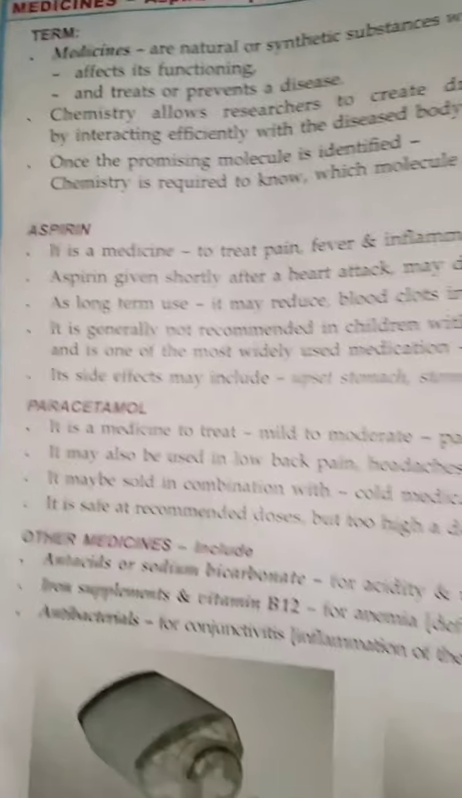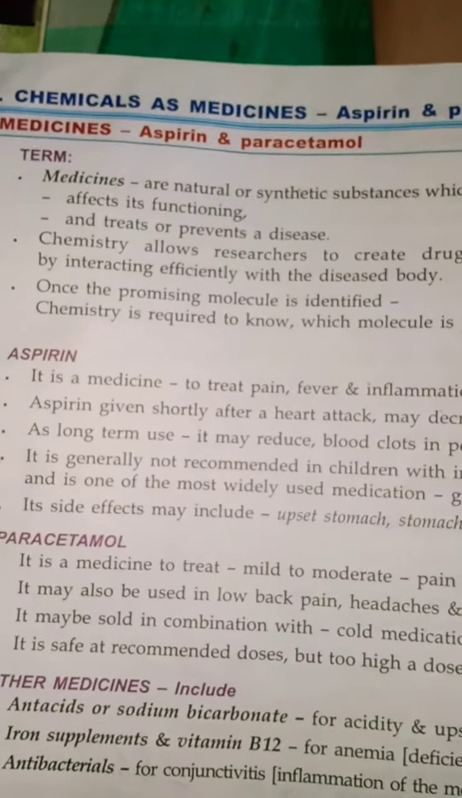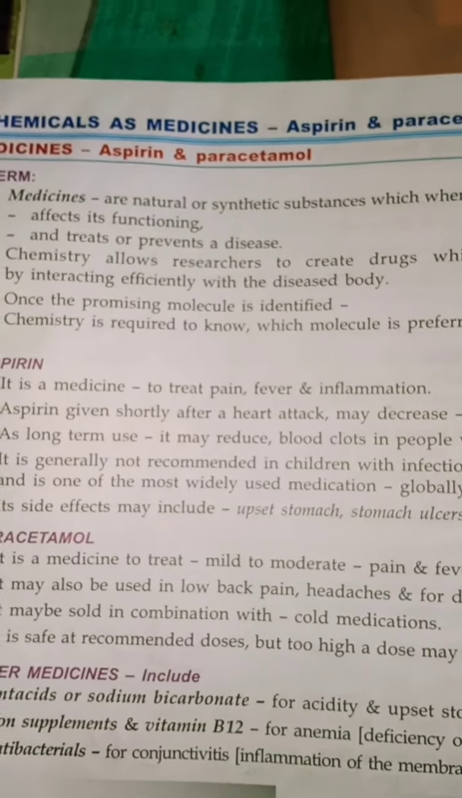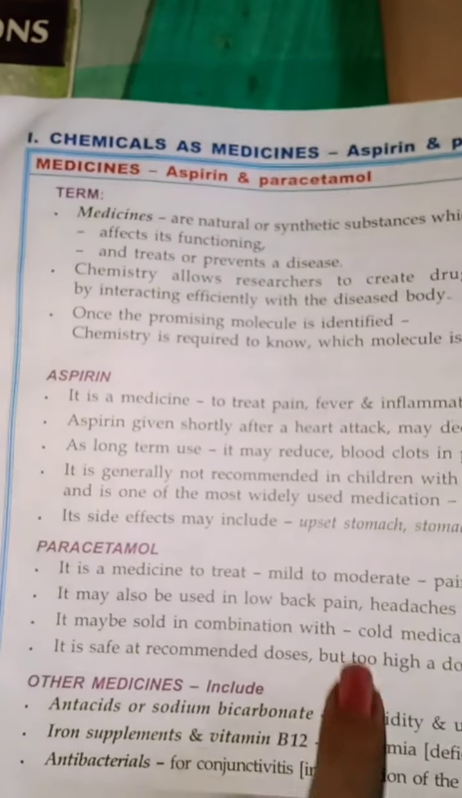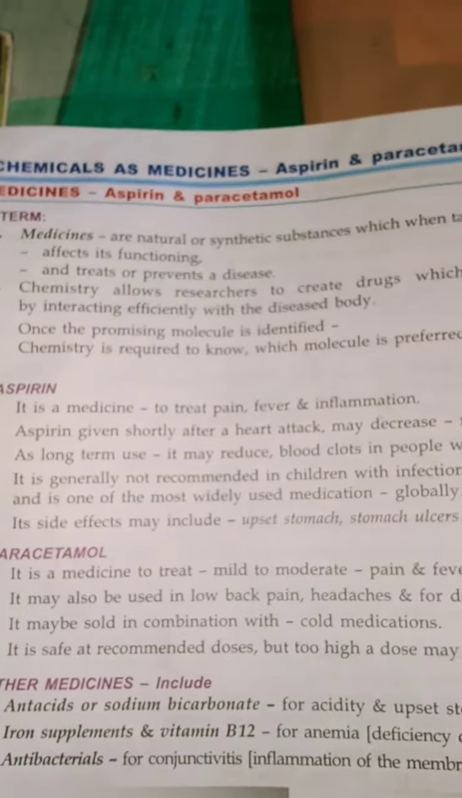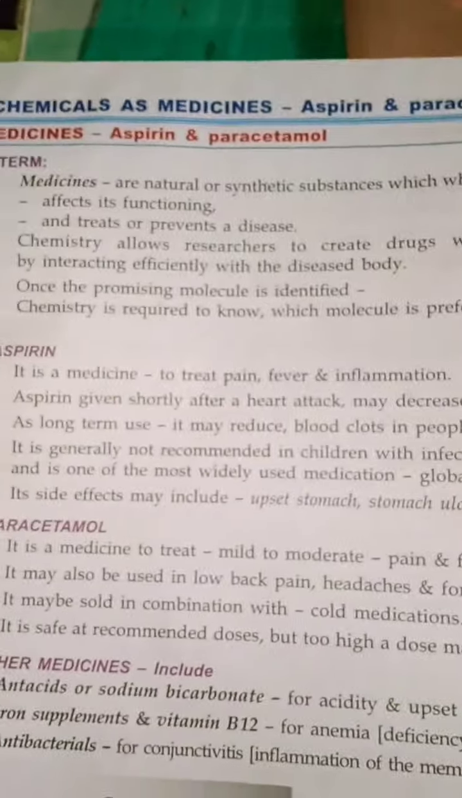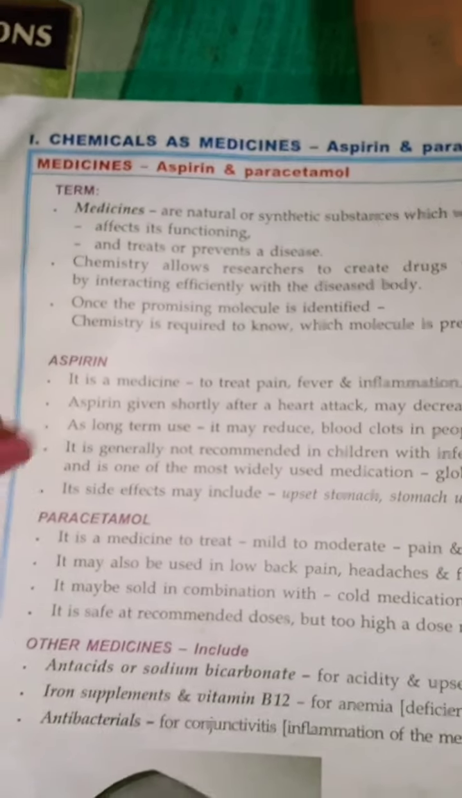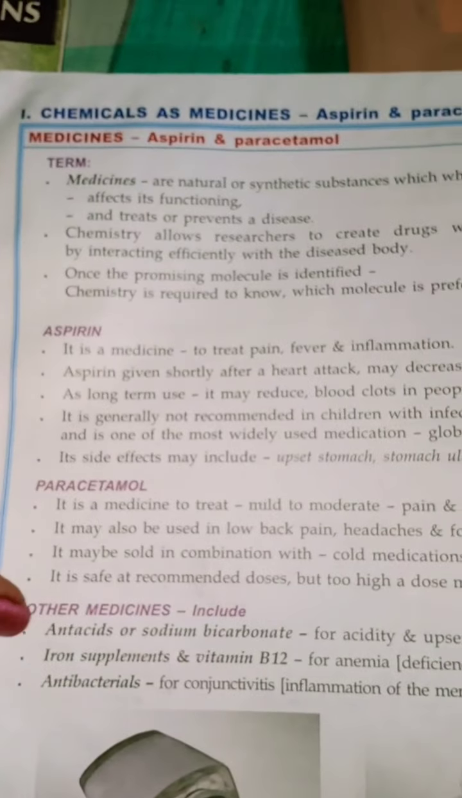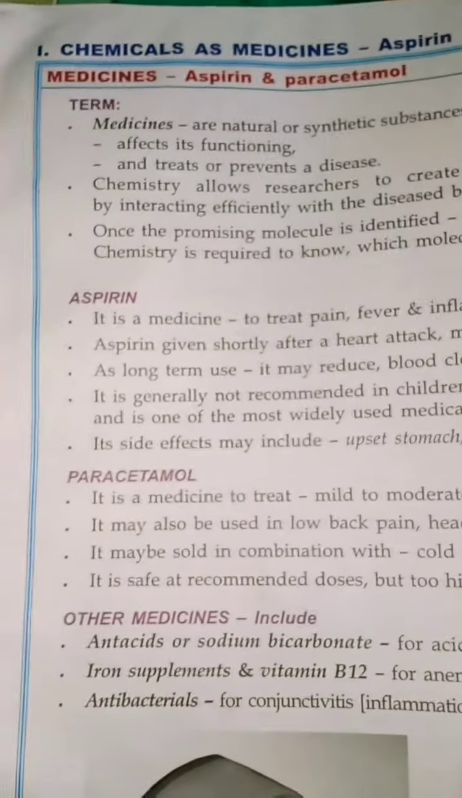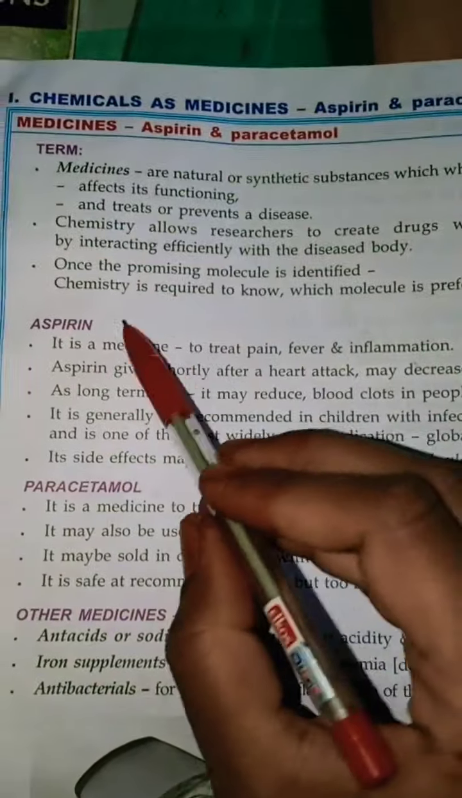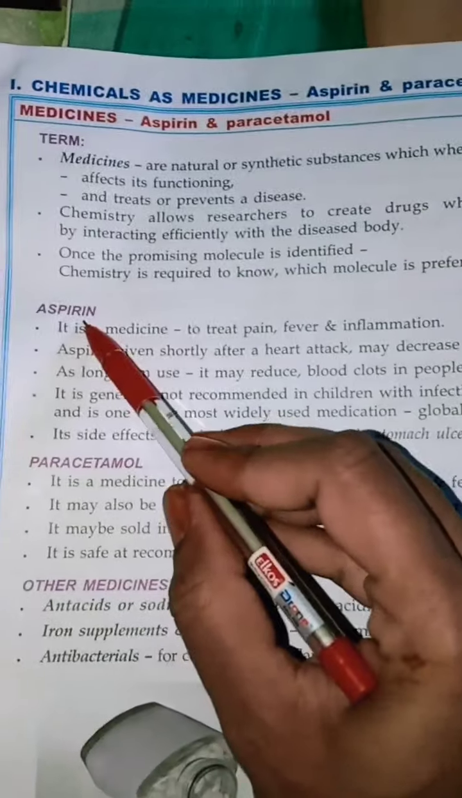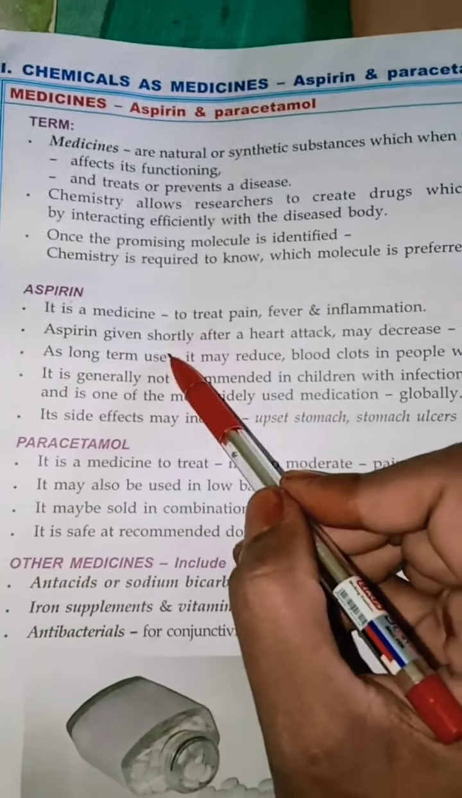Okay. Moving to the next one. We are having medicines. So here we know medicines are natural or synthetic substances which are used to, first of all, treat or prevent a disease and protect from infection. Here we will see a few of the medicines like aspirin, paracetamol and other medicines. Here you have to remember what is the role of the medicine and what its overdose can cause.